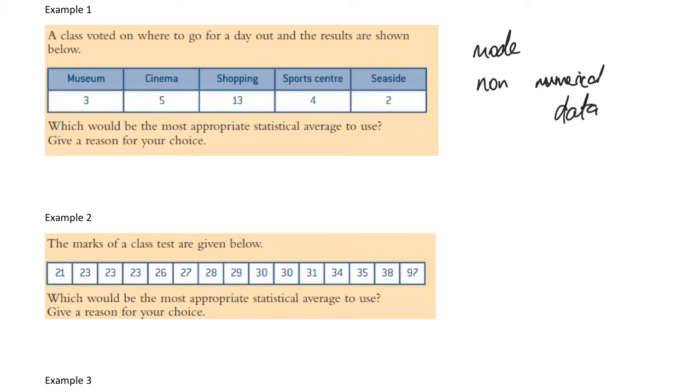Okay, so we can't put it in order. We can't work out the mean from that. We can't work out what the middle vote would be because we're not sure which way we would order them. So the mode is the most appropriate one there.